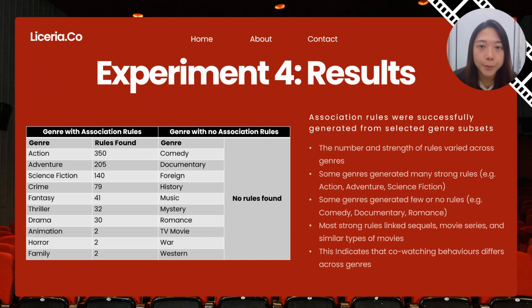Association rules were successfully generated from the selected genre subsets. We found that the number and strength of the rules were different across genres. Action, adventure, and science fiction produce many strong rules, while genres like comedy, documentary, and romance don't have strong rules. Most of the strong rules connect sequels, movie series, and similar types of movies. This shows that the viewing behavior is different across genres.